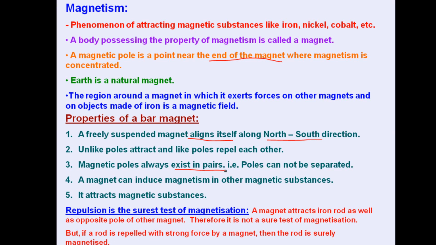So we can move to the next part. Representation of a uniform magnetic field. This is obtained by parallel and equidistant lines. These are the magnetic field lines starting from north, moving to south outside the magnet. And if these are parallel as well as equidistant, they exert force uniformly.